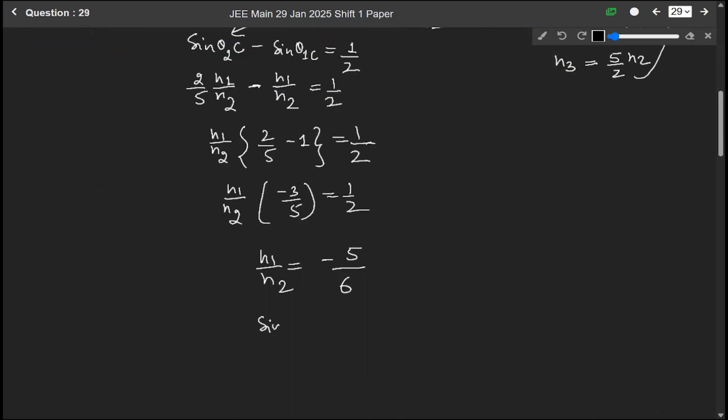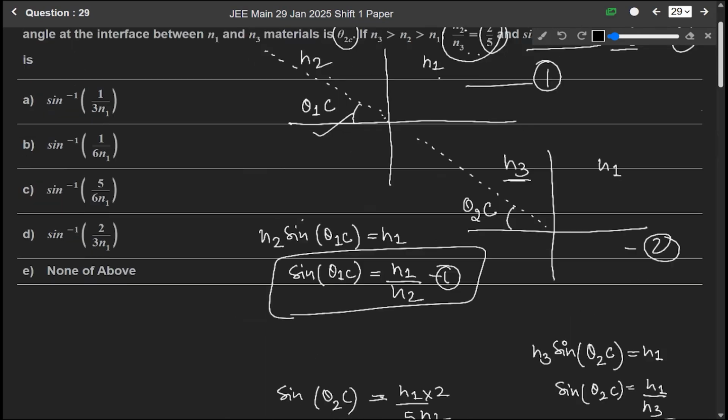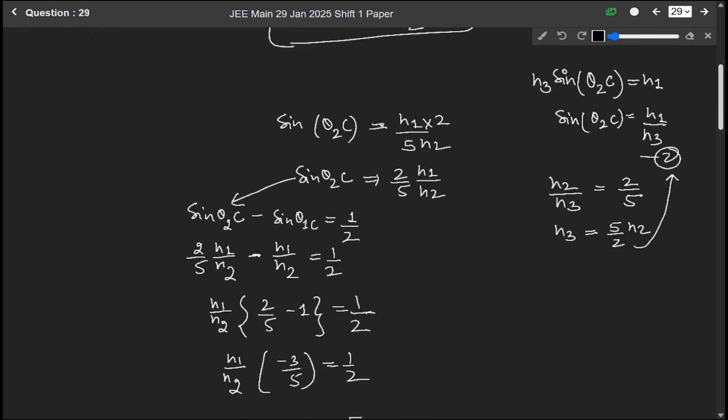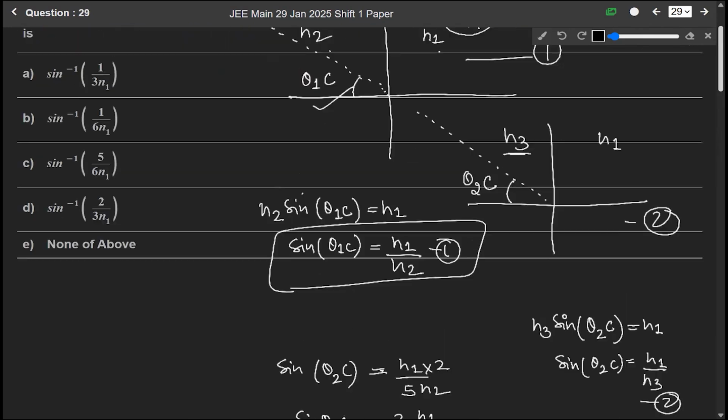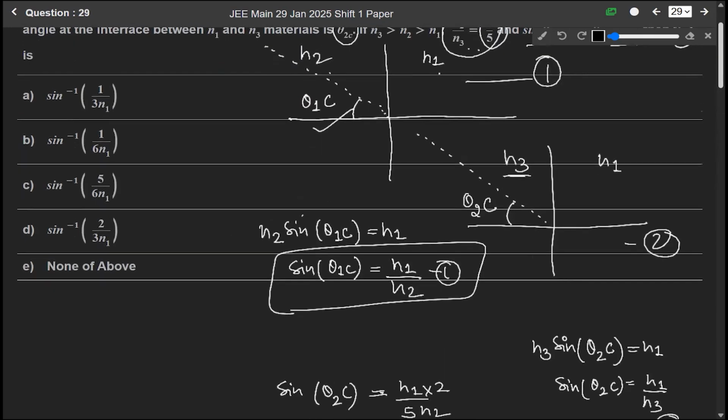So sine theta 1C equals minus 5 by 6, so theta 1C equals sine inverse of minus 5 by 6. So the correct answer is sine inverse of minus 5 by 6. The angle here is negative, which means option E, none of the above, is the correct answer.